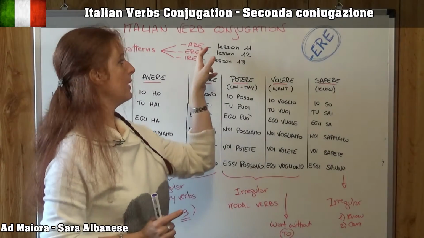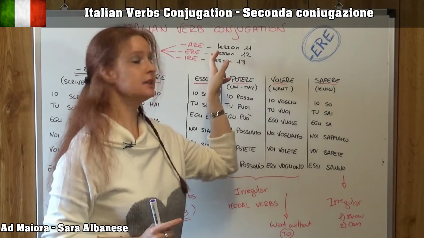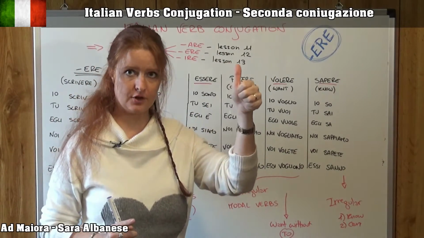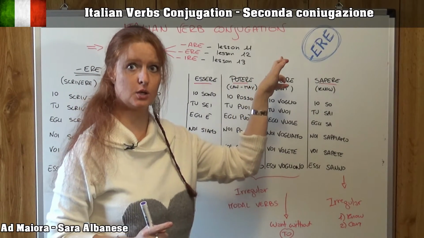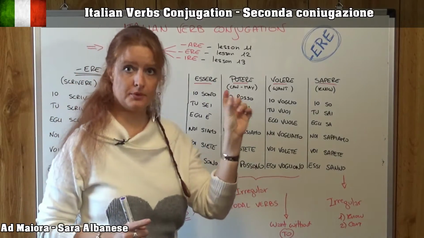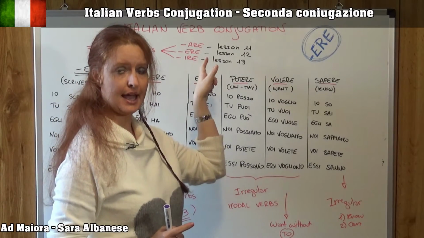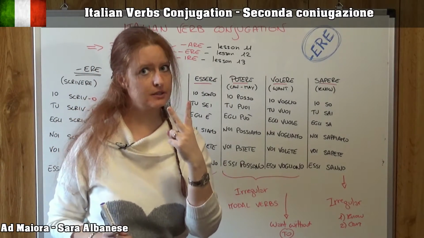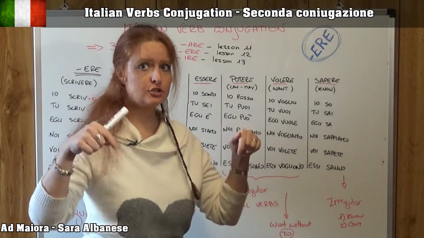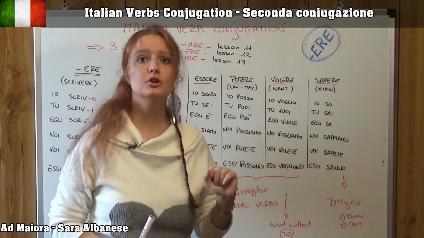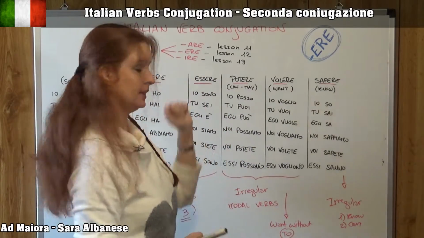If the verb ends in are, this is the first conjugation, first pattern, and we talked about that in my lesson number 11, lezione 11. If the verb, the infinitive, ends with ERE, E-R-E, this is the second pattern, second conjugation, seconda coniugazione, and today here in my lesson number 12, lezione numero 12, we're going to talk about this.